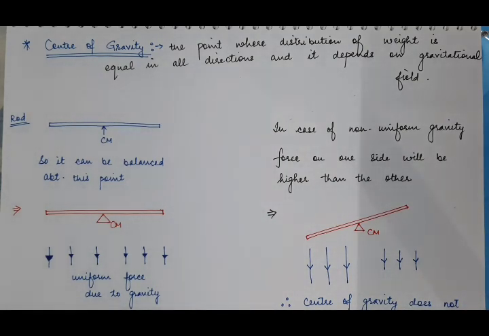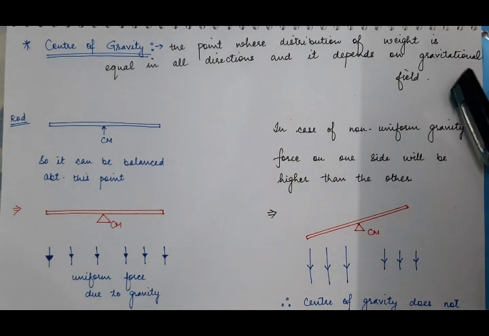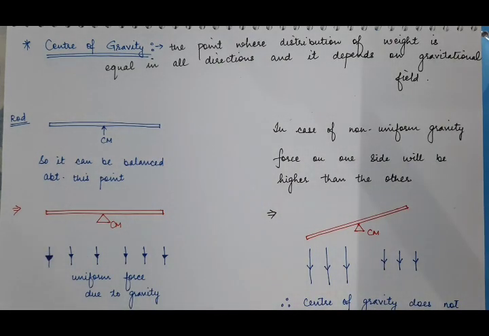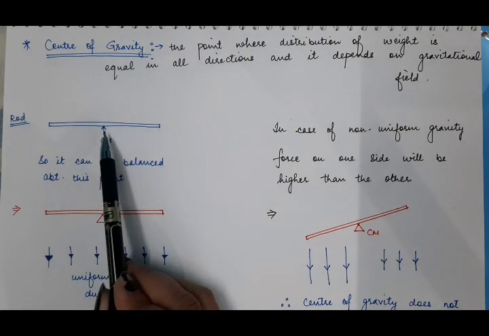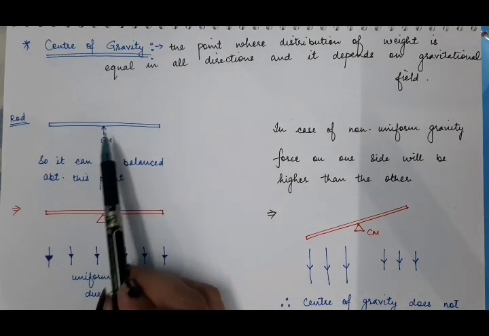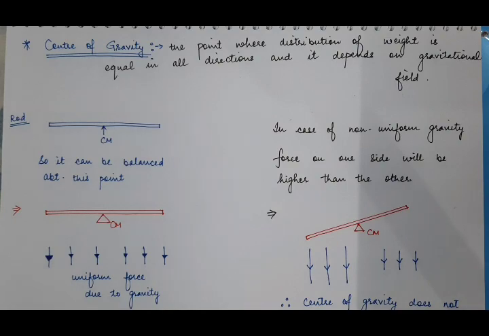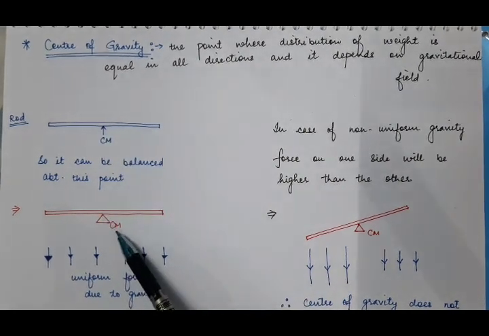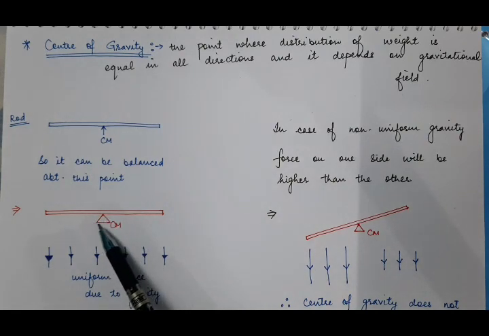So, the next topic is center of gravity. Again, we'll study this definition after doing this. So, again take the example of the same rod whose center of mass is this point. So, we can balance this rod about this point. So, in the second figure, we have balanced the rod about the center of mass.